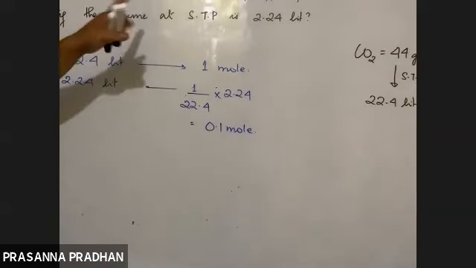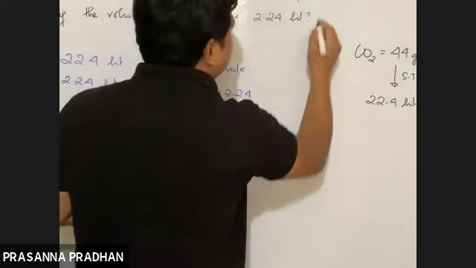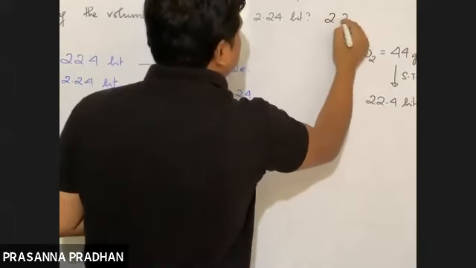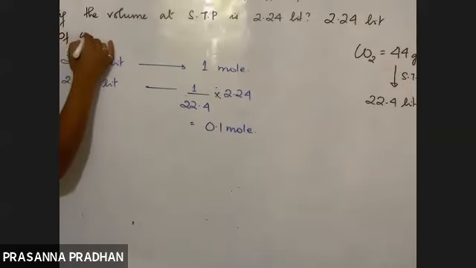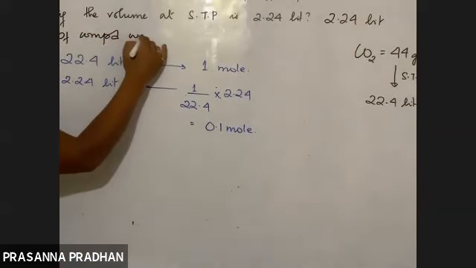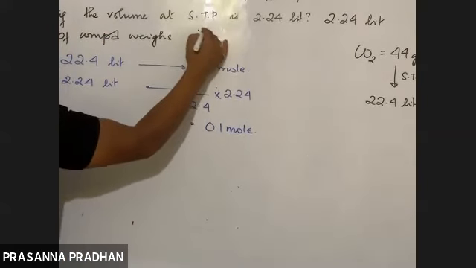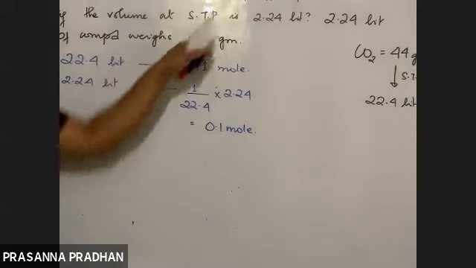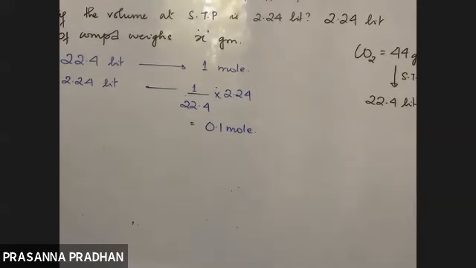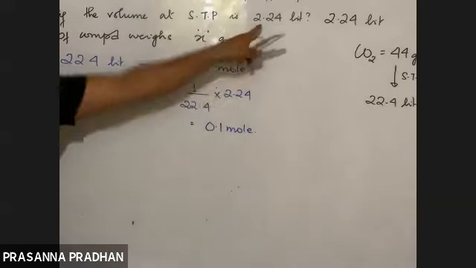Calculate the molar mass of a gaseous compound if the volume at STP is 2.24 liter, and 2.24 liter of the compound weighs, say, I'm giving you an arbitrary value, x gram. Okay, so this information must be provided or else we won't be able to find out. So what have I done? First part, I found out 2.24 liters means how many mole? 0.1 mole.